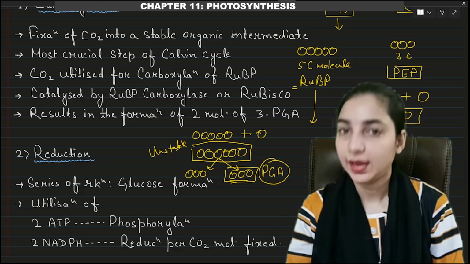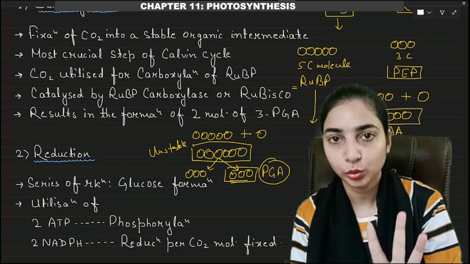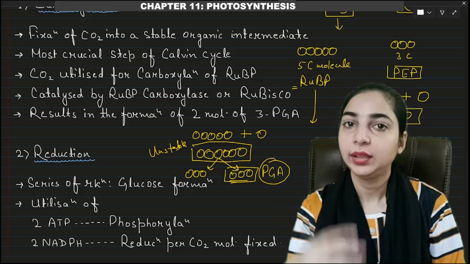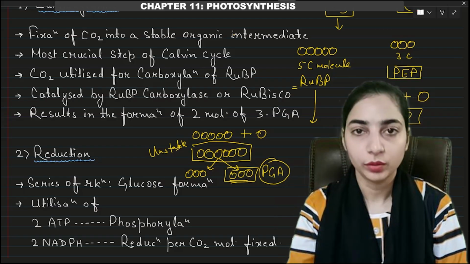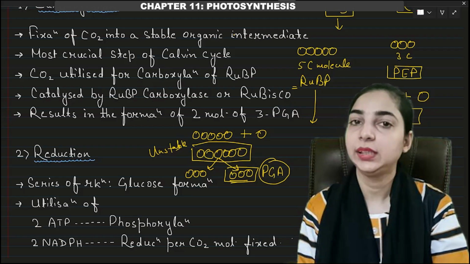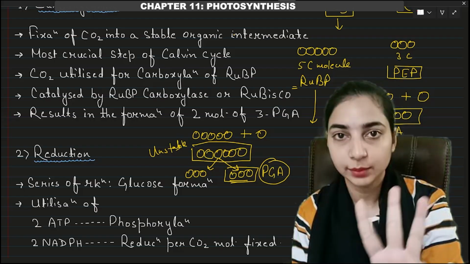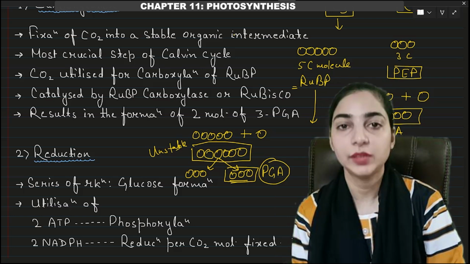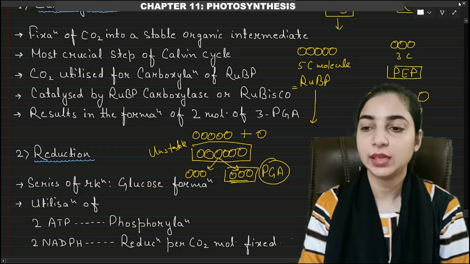On the other hand, in Hatch-and-Slack pathway or C4 pathway, the carbon dioxide acceptor molecule was a 3 carbon molecule known as phosphoenol pyruvate. Then 1 carbon of carbon dioxide was added to it. Then we got a 4 carbon molecule known as oxaloacetic acid, which was the first product of the carbon dioxide fixation in C4 cycle. Okay, therefore they are known as C3 and C4 pathway. Why C3 pathway? Because the first carbon dioxide fixation product is a 3 carbon molecule, phosphoglyceric acid. And why is that known as C4 pathway? Because the first carbon dioxide fixation product is a 4 carbon molecule known as oxaloacetic acid. So this is the main difference that you have to keep in mind.